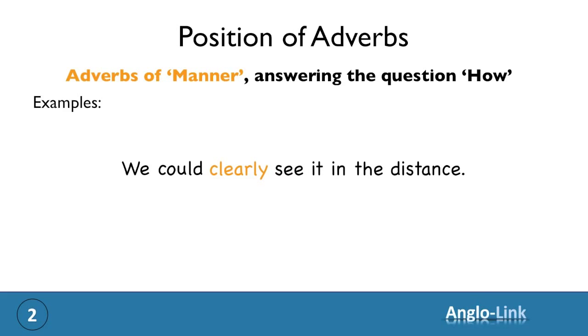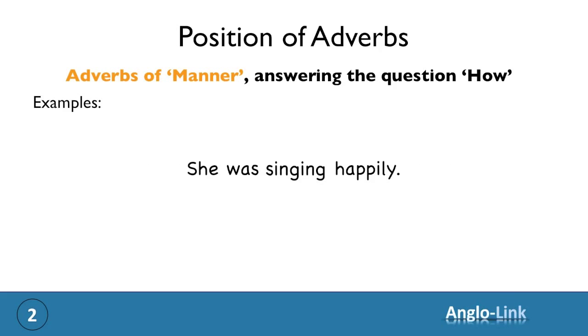We could clearly see it in the distance. Let's have a final example. She was singing happily. Who, what, and how. Once again, the ly adverb, happily, can come before the main verb. She was happily singing.